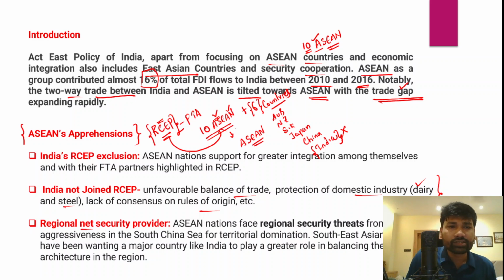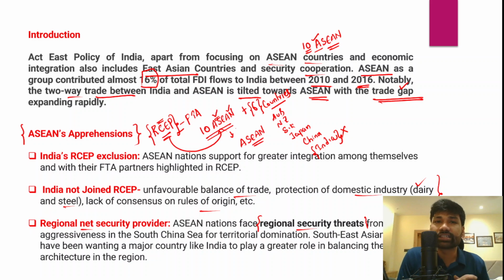Secondly, India is very often viewed as a regional net security provider, right? So Asian nations, if you look at their location, have been in recent times facing the increasing threat and aggression of China, right? They have been facing regional security threats from Chinese aggressiveness, particularly in the South China Sea, right? Because China has been trying to dominate the South China Sea region, and because of that, Asian countries have been facing regional security threats from China.